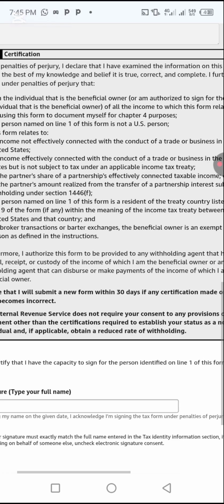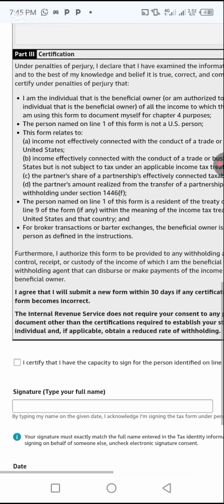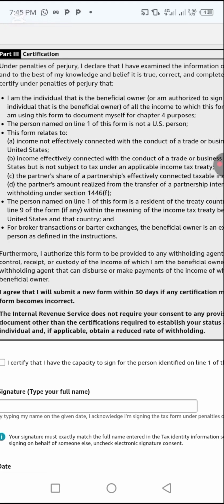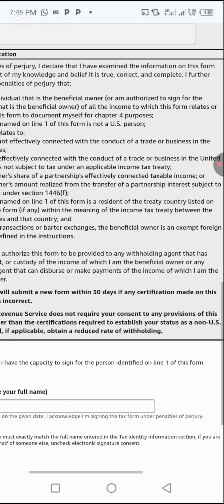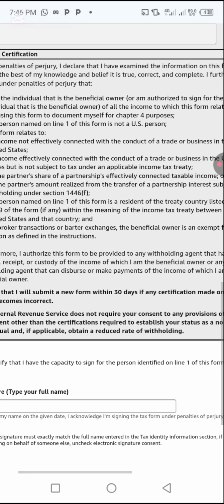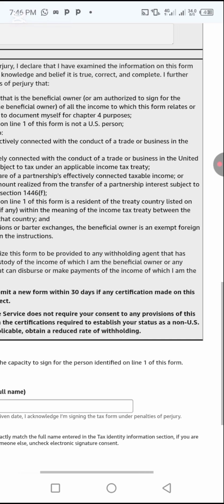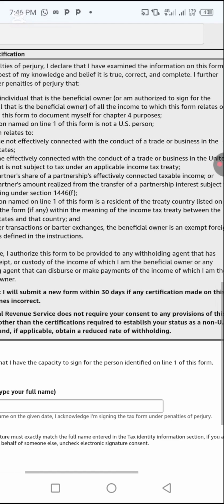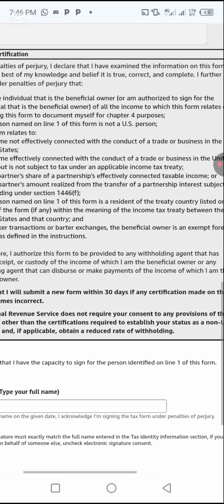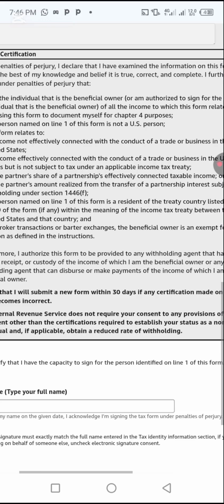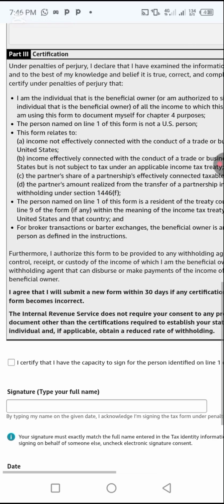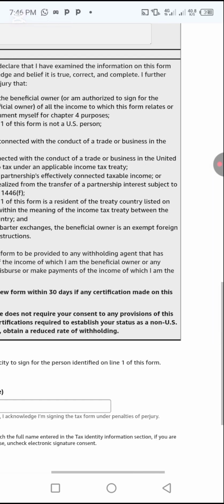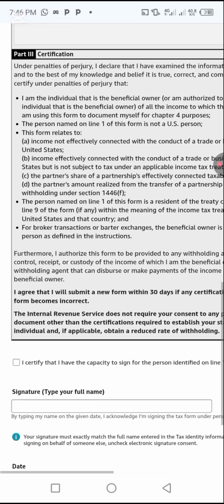Income effectively connected with the conduct of a trade or business in the United States, but is not subject to tax under an applicable income tax treaty. The partner's share of a partnership's effectively connected taxable income, or the partner's amount realized from the transfer of a partnership interest subject to withholding under section 1446. The person named on line 1 of this form is a resident of the treaty country listed on line 9 of the form, if any, within the meaning of the income tax treaty between the United States and that country, and for broker transactions or barter exchanges, the beneficial owner is an exempt foreign person as defined in the instructions.